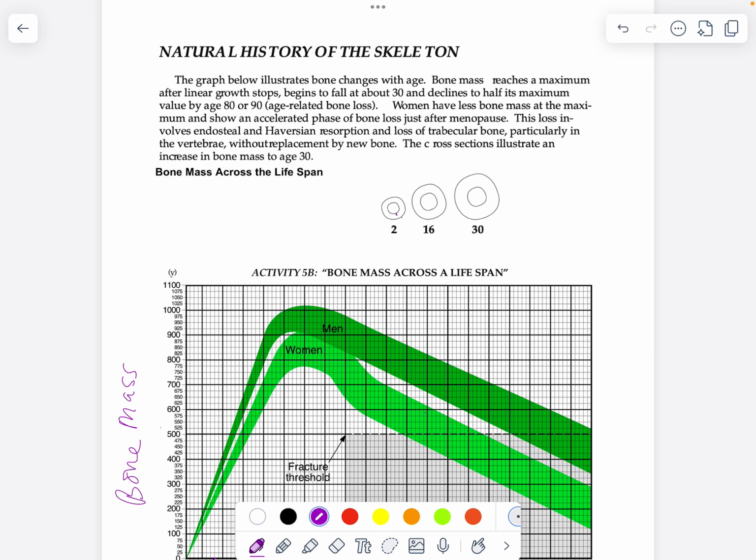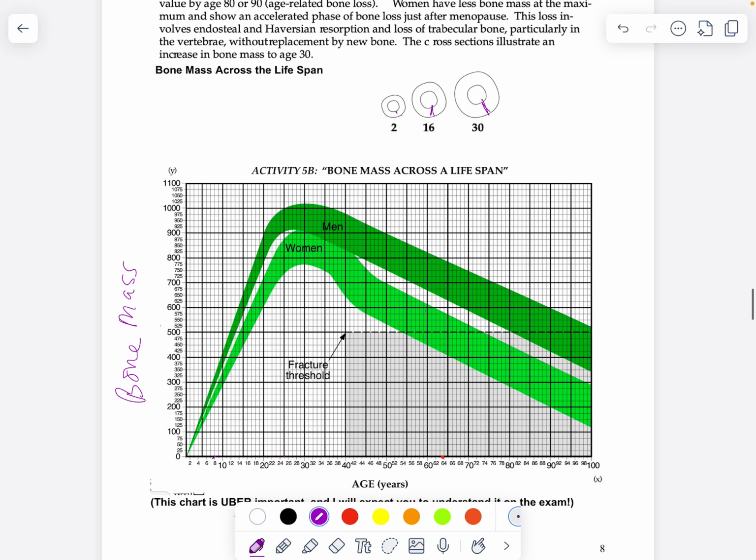But if we take a look at what's going on, when you're young, your bone mass is going to be less at 16, and then at 30, that's when you max out. Here's age 30, and then we follow up. That really is the max. When we talk about bone mass, we're talking about cortical bone. And we include spongy in there too because that causes fractures.